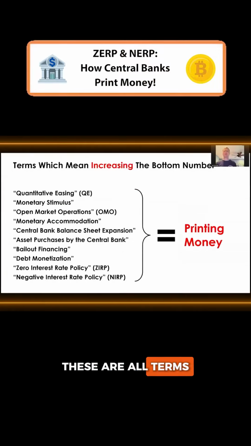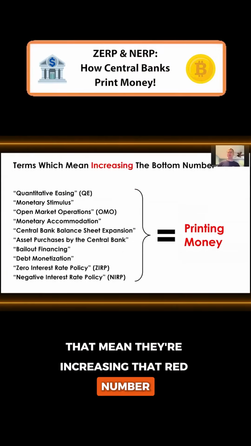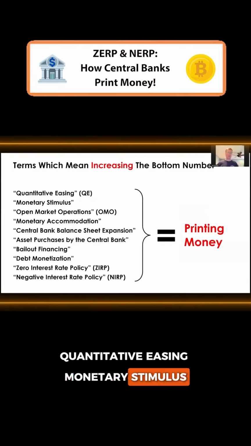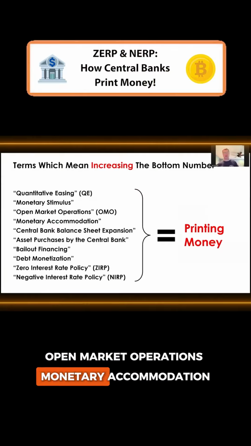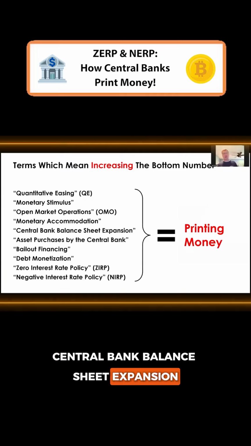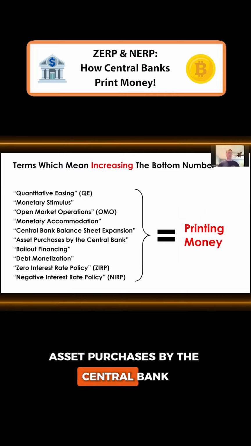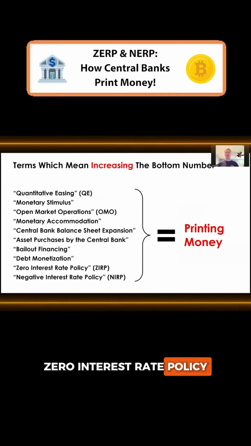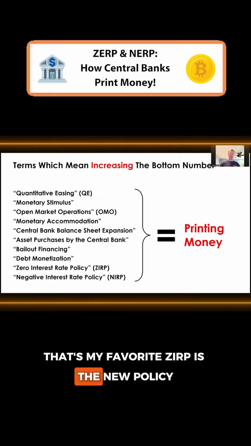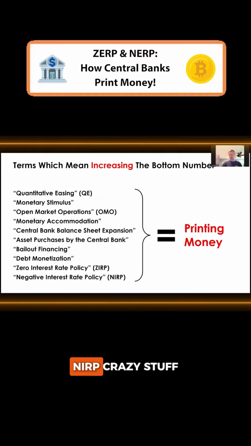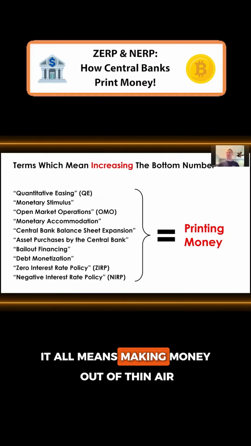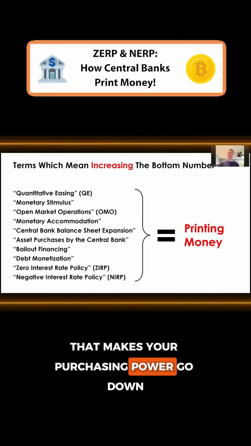Okay, so these are all terms that mean they're increasing that red number. Quantitative easing, monetary stimulus, open market operations, monetary accommodation, central bank balance sheet expansion, asset purchases by the central bank, bailout financing, debt monetization, zero interest rate policy. That's my favorite. ZERP is the new policy. Negative interest rate policy, NERP. Crazy stuff. It all means making money out of thin air that makes your purchasing power go down.